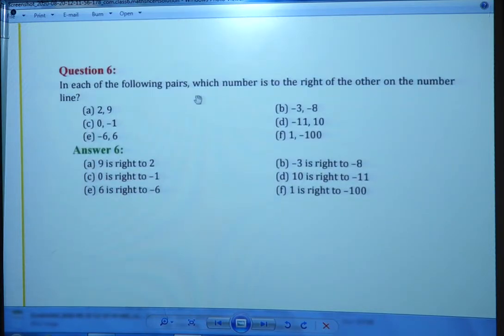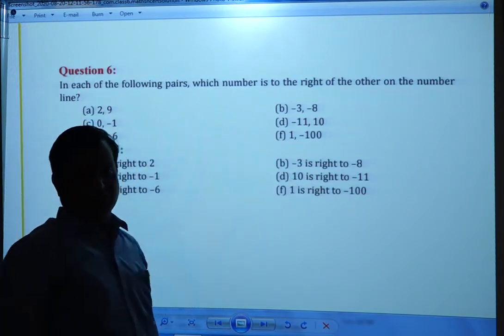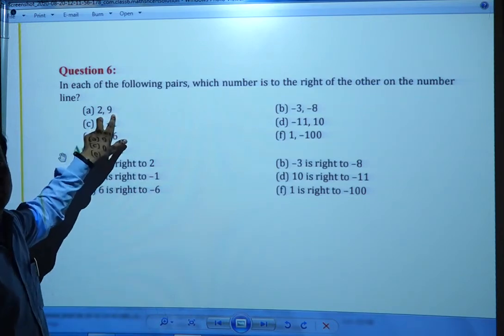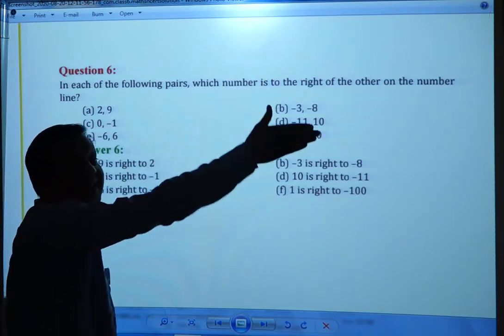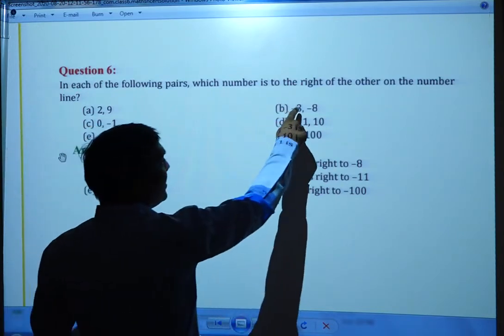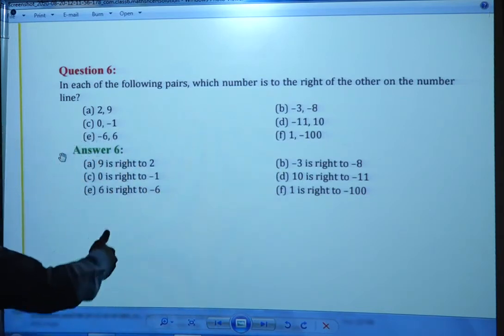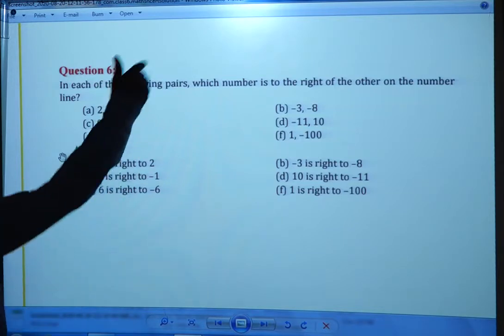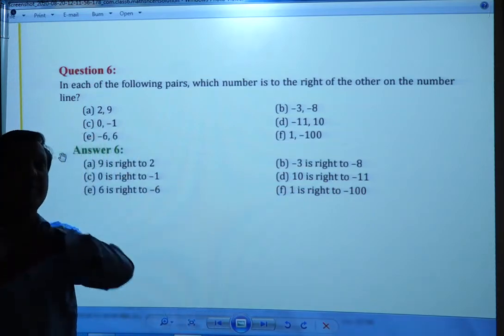In each of the following pairs, which number is to the right of the other on the number line? So you have to show these two numbers on a number line and say which number is on the right side. First you have 2 and 9. So 9 comes to the right of 2, because 1, 2, 3, 4, 5, 6, 7, 8, 9. So 9 is to the right of 2. Next -3 and -8. -1, -2, -3, -4, -5, -6, -7, -8. So -8 is left and -3 is right.